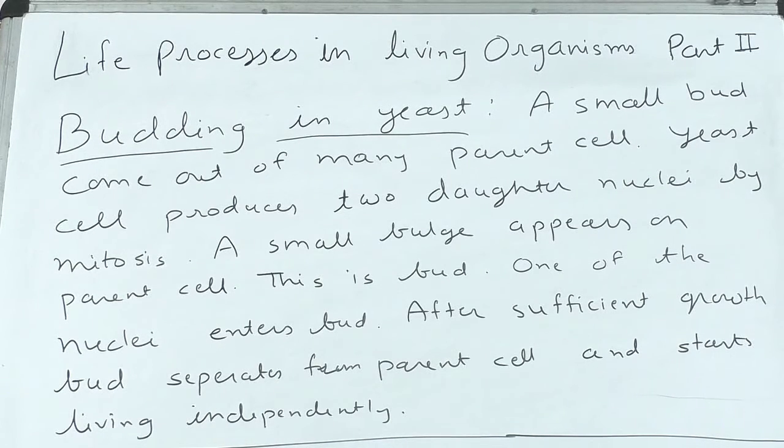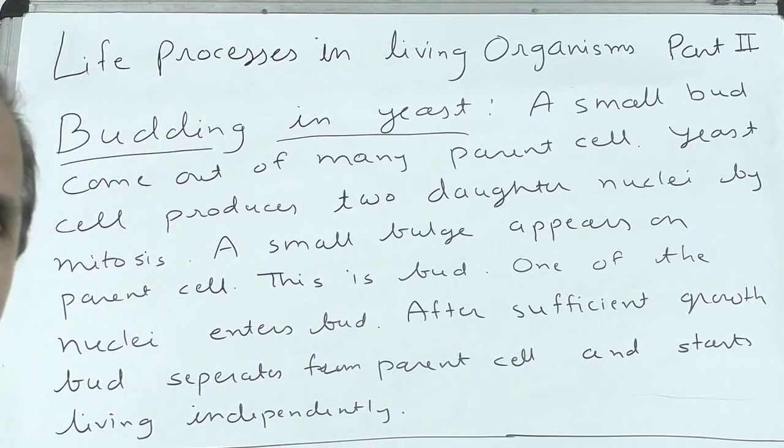Nucleus divides. After sufficient growth, the bud separates from the parent cell and starts living independently. This is reproduction. Understanding? From this, many yeast cells are formed.